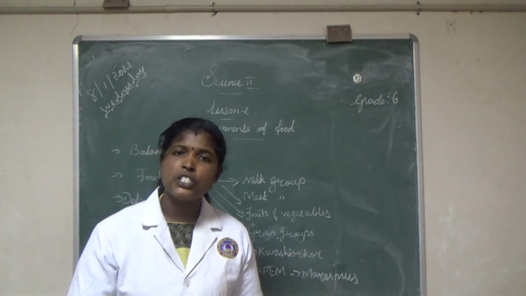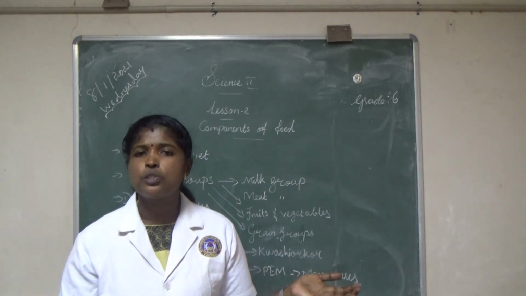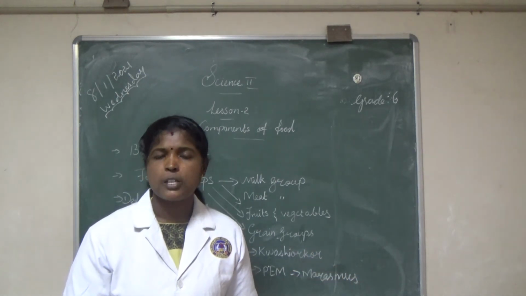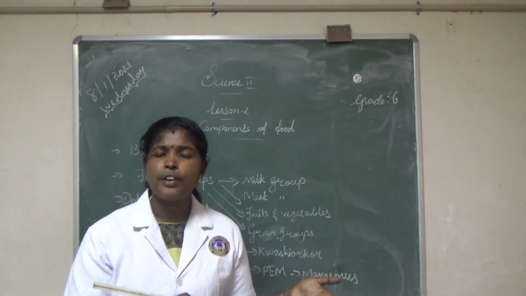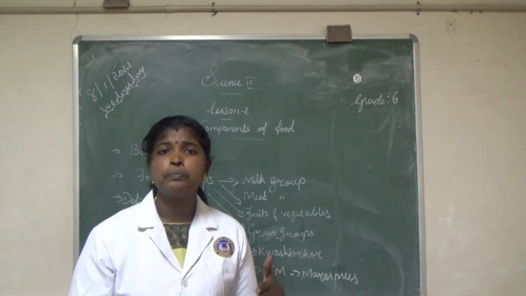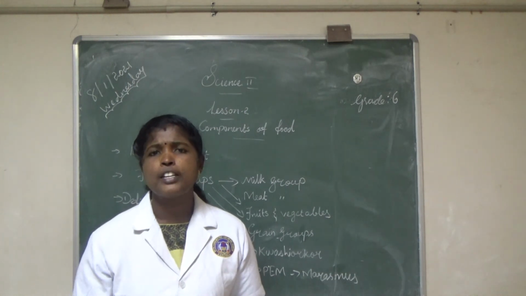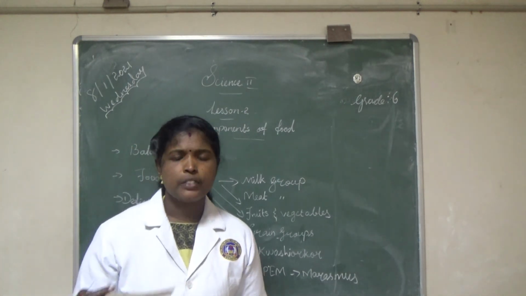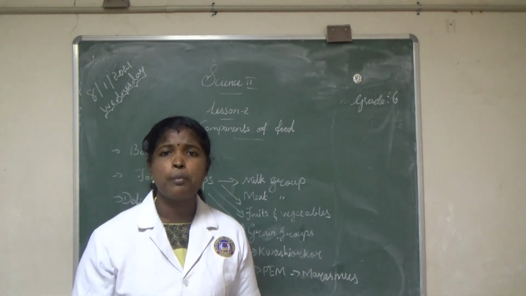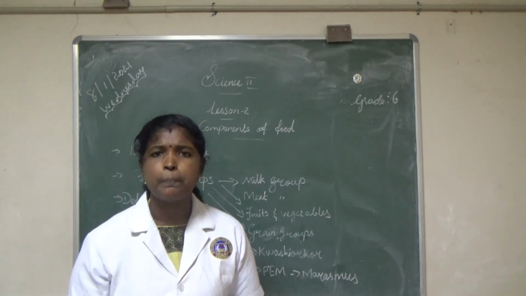Then deficiency diseases. The lack of nutrients in our diet leads to deficiency diseases. First, deficiency of carbohydrates in our diet leads to lack of energy and stamina. Hard-working persons and athletes need more carbohydrates than other persons. Then deficiency of proteins. Small, growing children need more proteins. Lack of proteins in the diet leads to stunted growth and weakened muscles.